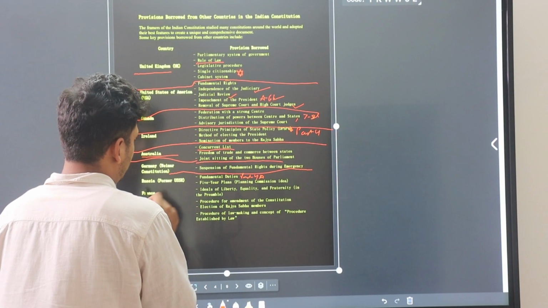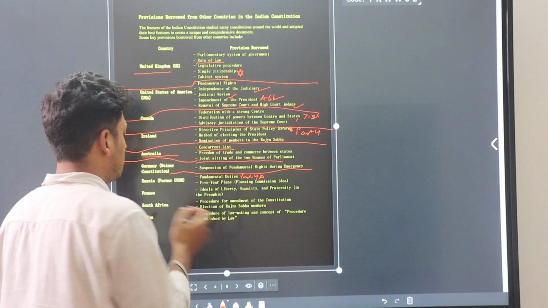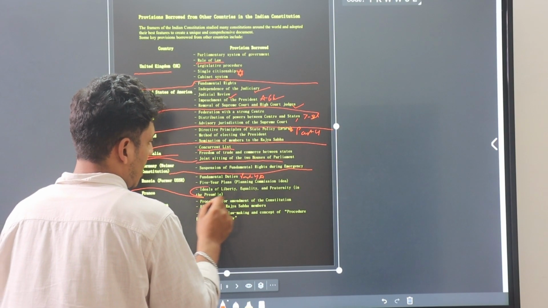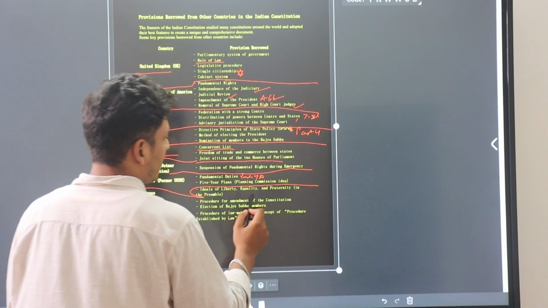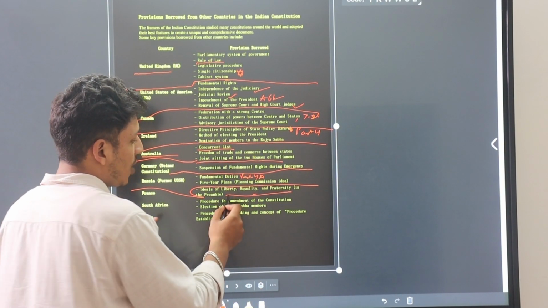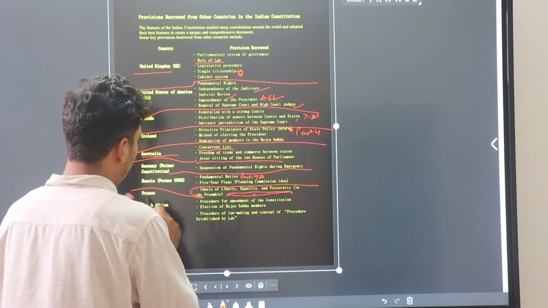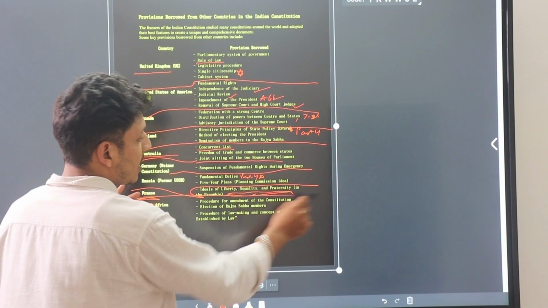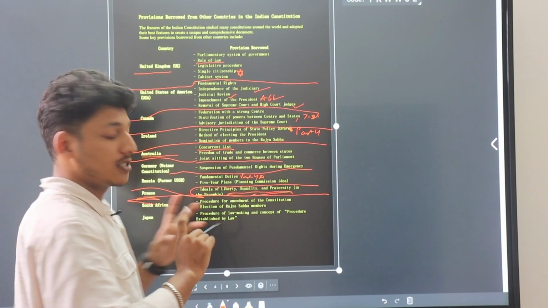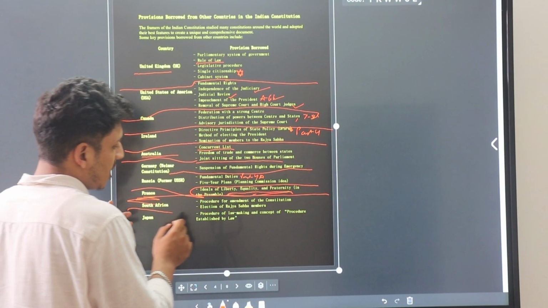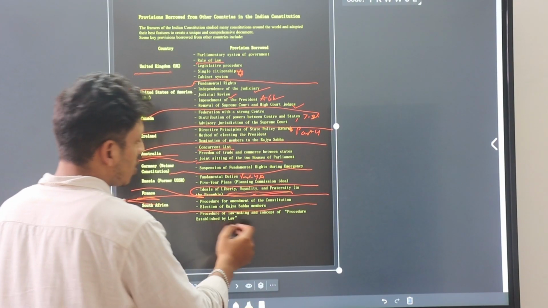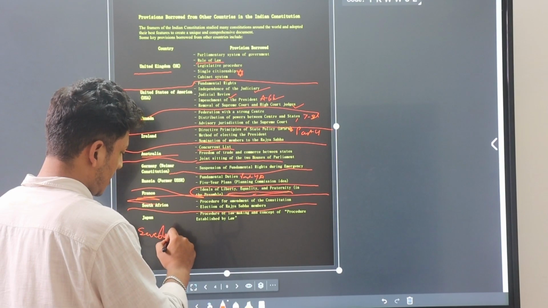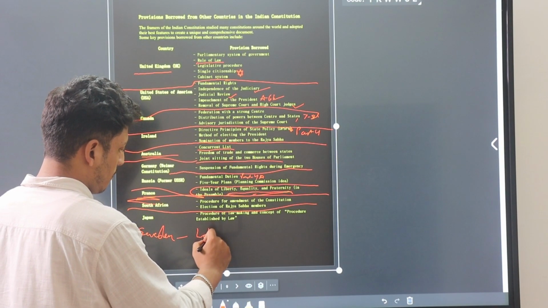Five-year plans, as you know, from Russia. Now the ideals of liberty, equality and fraternity, which are also mentioned in our preamble, we took from France. Now the procedure of amendment we took from South Africa. From Japan we take the procedure of law making, and from Sweden we take Lokpal.